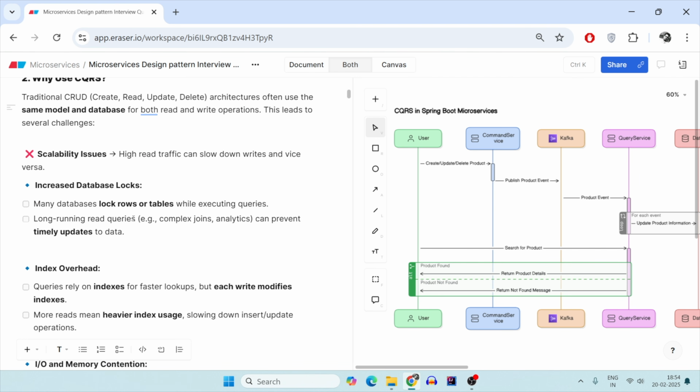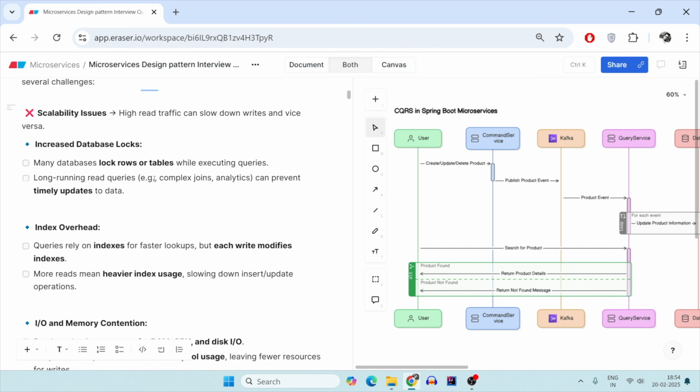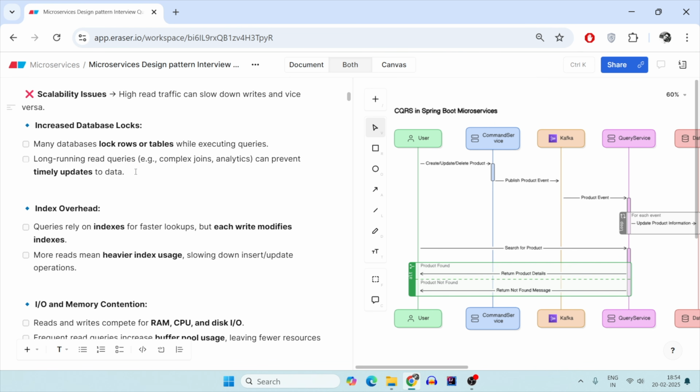Too much of theory. Let's first understand why CQRS came into picture at all. So as discussed, the traditional CRUD used to have everything in the same model and database for both read and write. This leads to various challenges. The first is scalability issue. Now what is scalability? It is the capability to scale or increase the number of pods whenever there is more number of requests coming in.